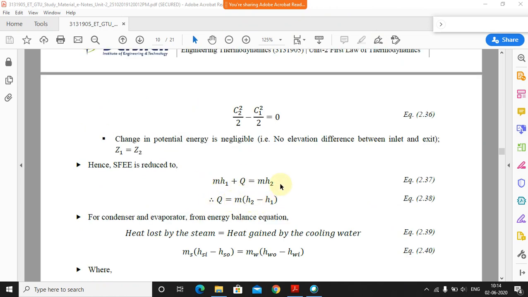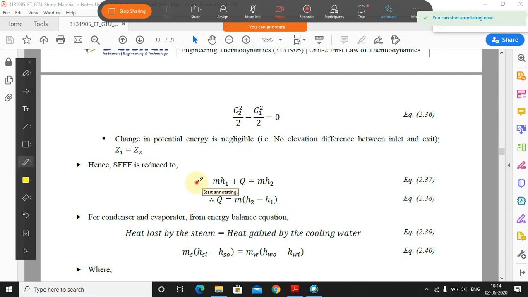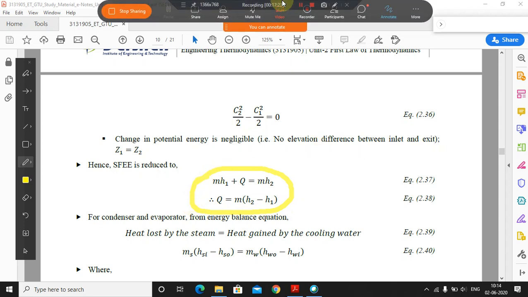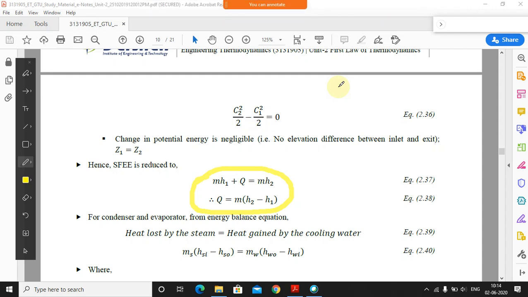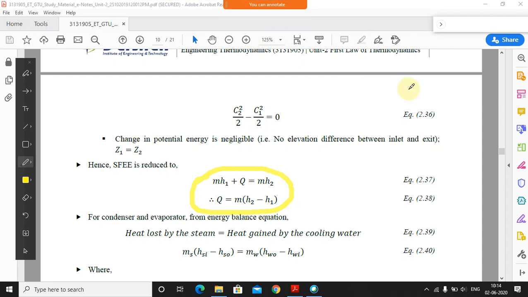ये वाला अभी दिख रहा है, this one visible, दिख रहा है. हाँ, okay, so basically this is the formula, right?